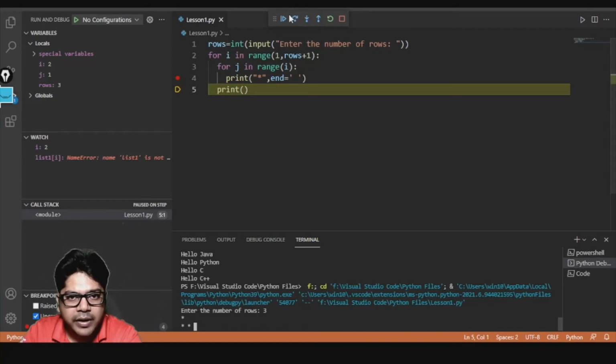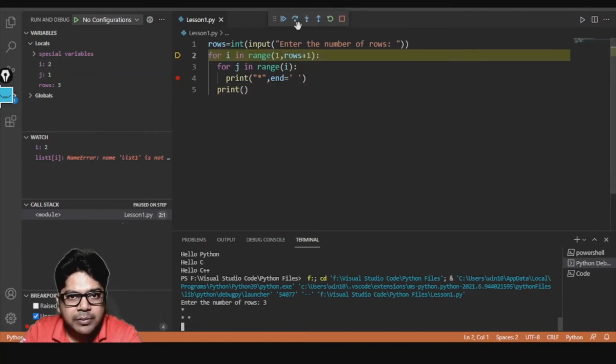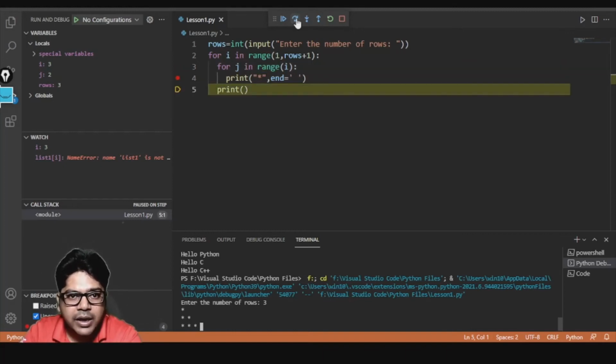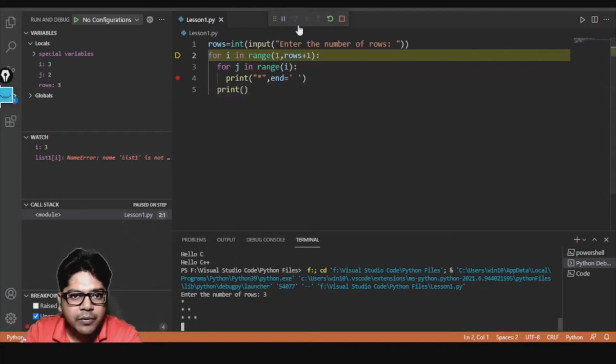So it went to line number 5, and this time i became 3. Now you see the value of j. The value of j is 0, then it changes to 1, then again changes to 2, and the moment it went again, j should become 3, but at 3 the loop will break, so it will come out here. And now we got our pattern, what we were supposed to get. So this is how it is working. I hope now you can make the pattern also if you want to.